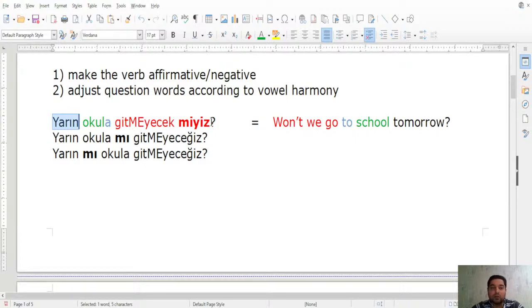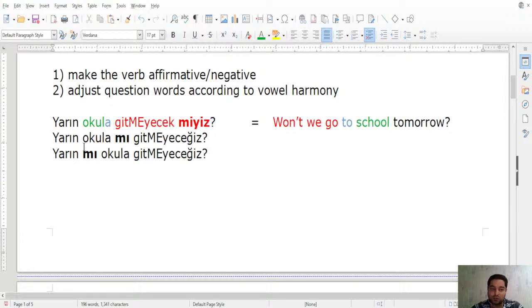Here we are wondering whether we are not going to go to school tomorrow. So we are still wondering about the verb itself. Aren't we going to go, or aren't we going to go? Okay. Well, when you say gitmeyecek miyiz, it's miyiz here. This question word is miyiz here. And when we take it away from that place and shift it here to yarın okula mı gitmeyeceğiz, this means are we not going to go to the school tomorrow? Okay, so here we are wondering whether it's the school or some other place that we are not going to go tomorrow. Okay, yarın okula mı gitmeyeceğiz?